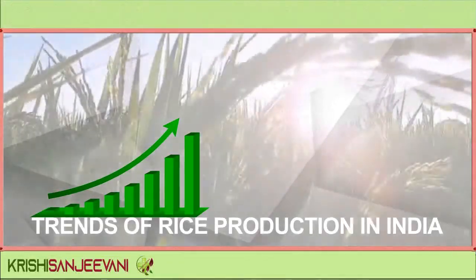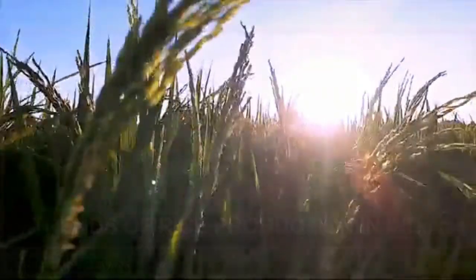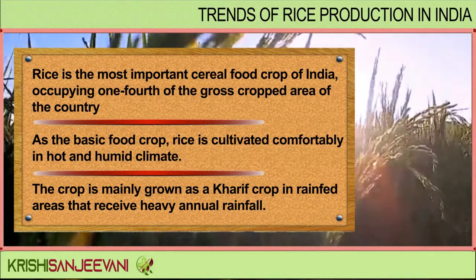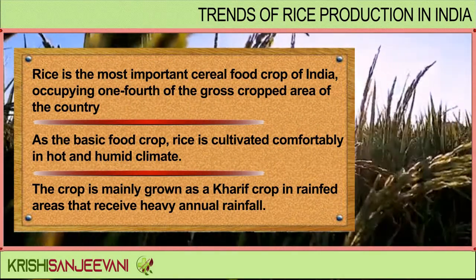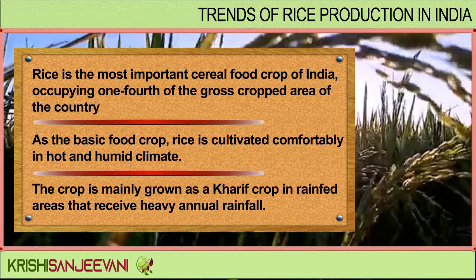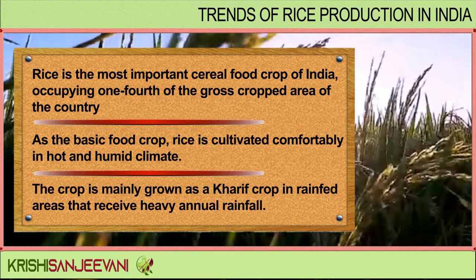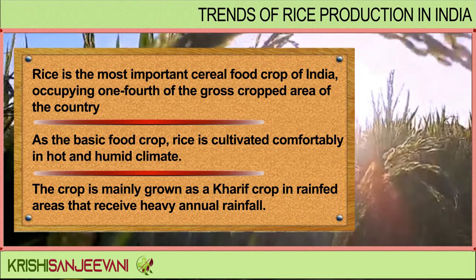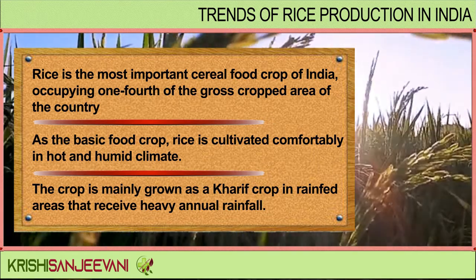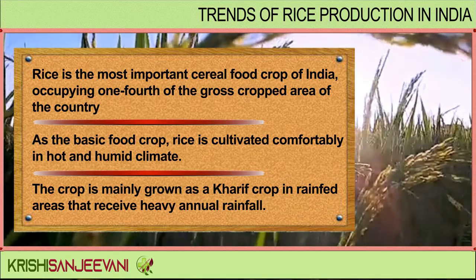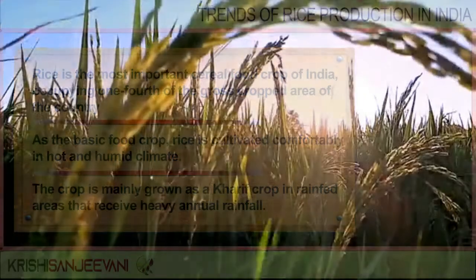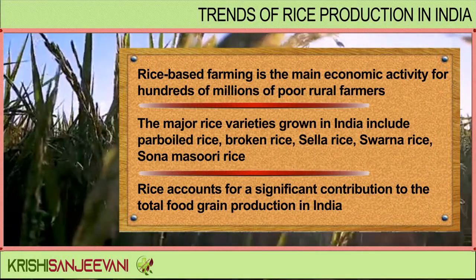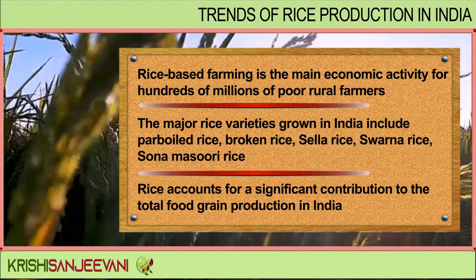Trends of rice production in India. Rice is the most important cereal food crop of India, occupying 1/4 of the gross cropped area of the country. As the basic food crop, rice is cultivated comfortably in hot and humid climate. The crop is mainly grown as a Kharif crop in rainfed areas that receive heavy annual rainfall. Rice-based farming is the main economic activity for hundreds of millions of poor farmers.